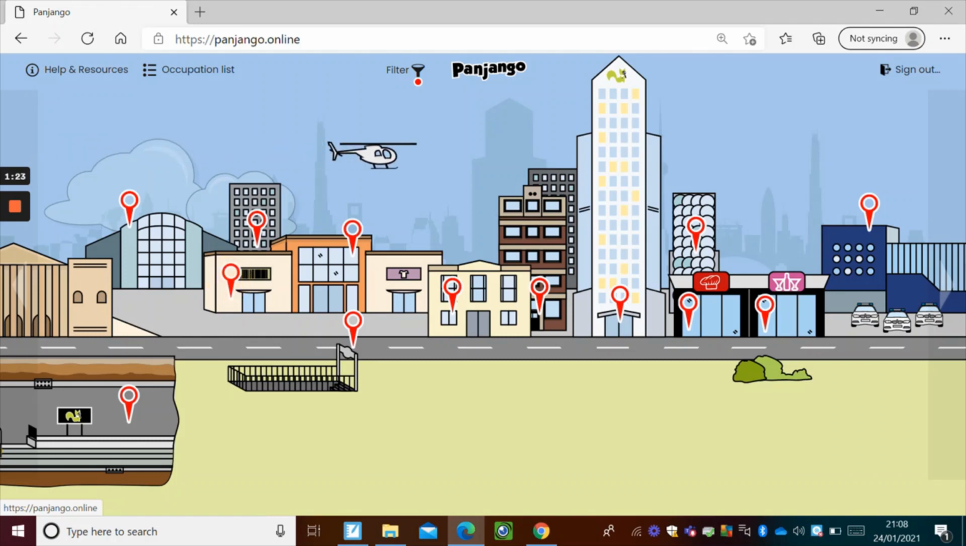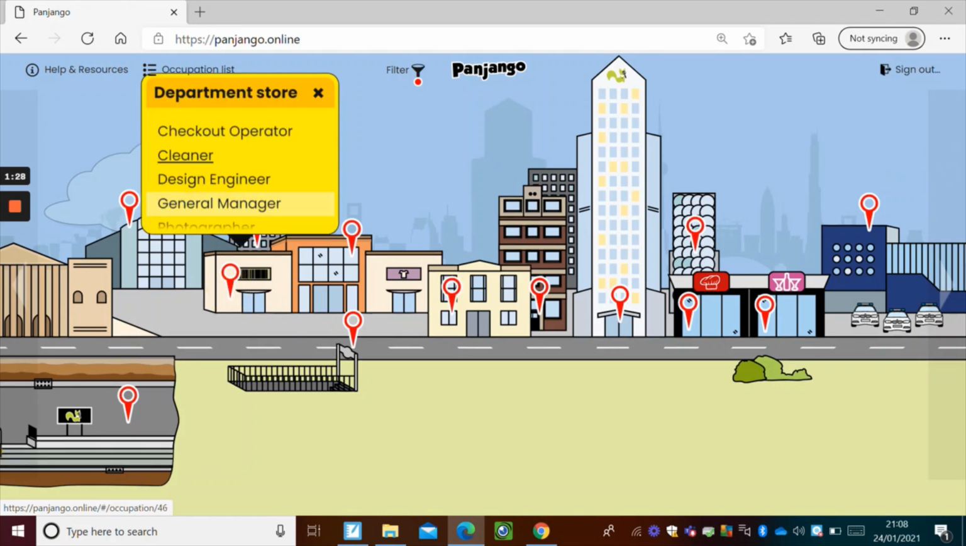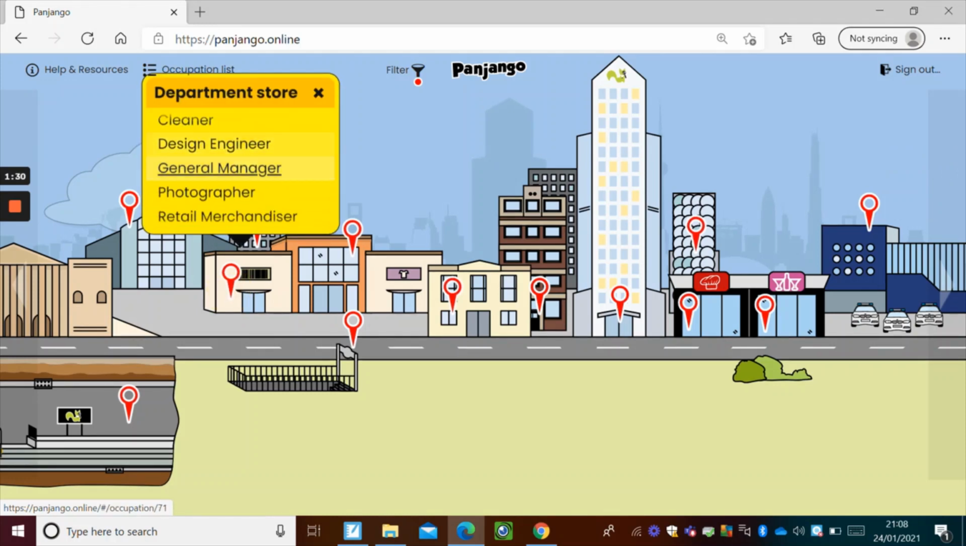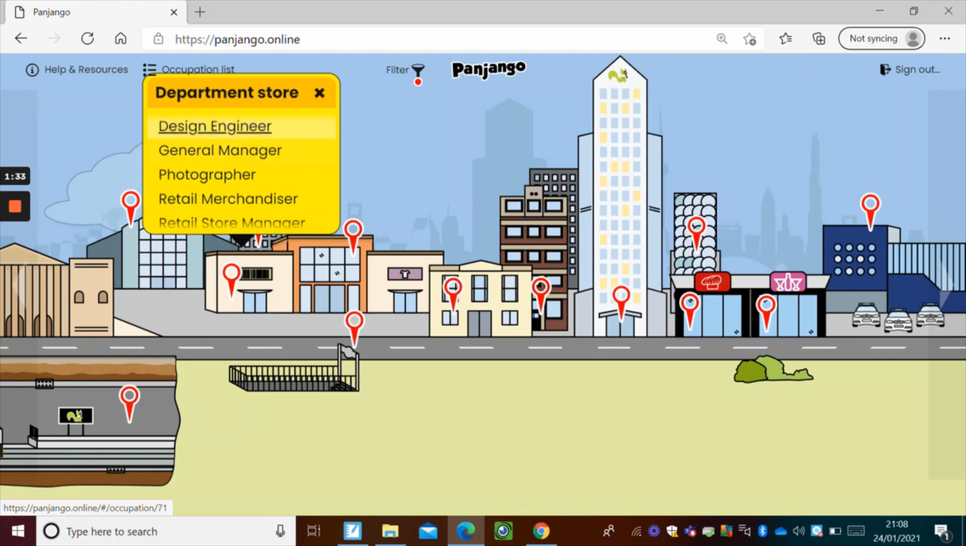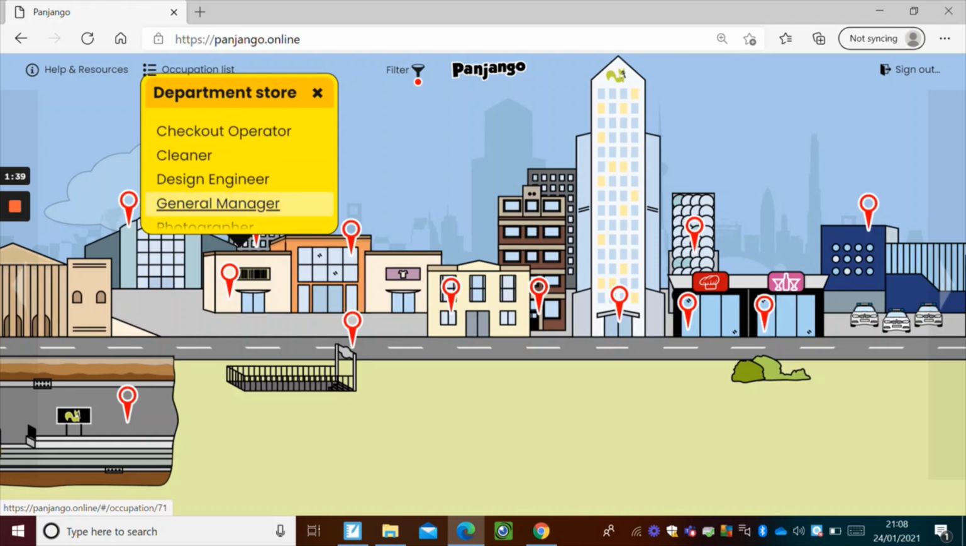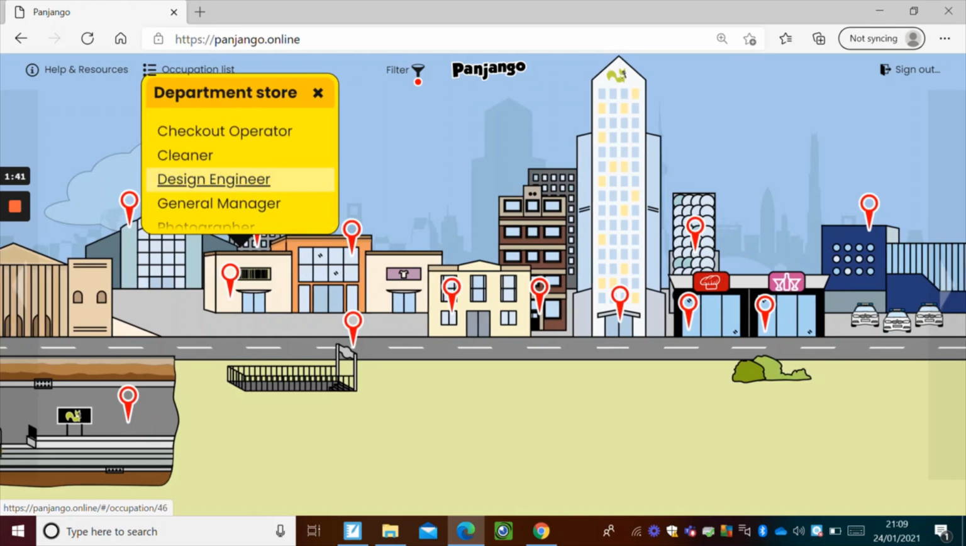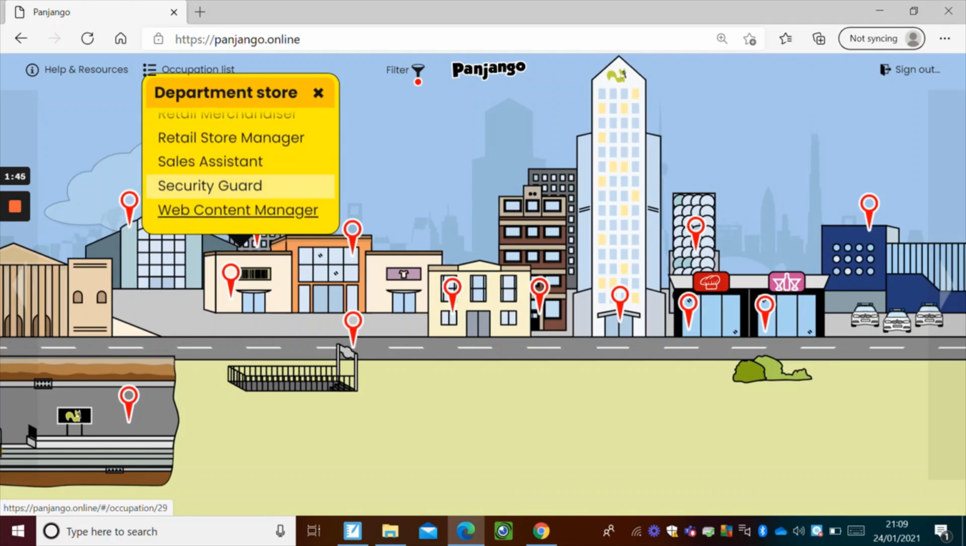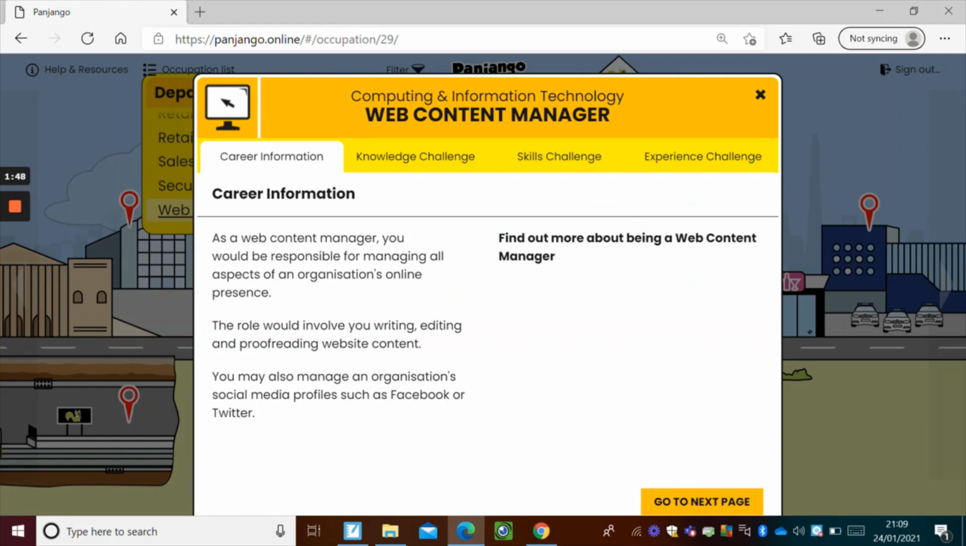So for example, if I click on this one here, it'll bring up a little yellow box with job opportunities available at the department store. And these range from the retail merchandiser, the retail store manager, through to careers that are kind of linked to retail. So things like design engineers and web content managers. So if I'm interested in becoming a web content manager, I want to find out a little bit more.